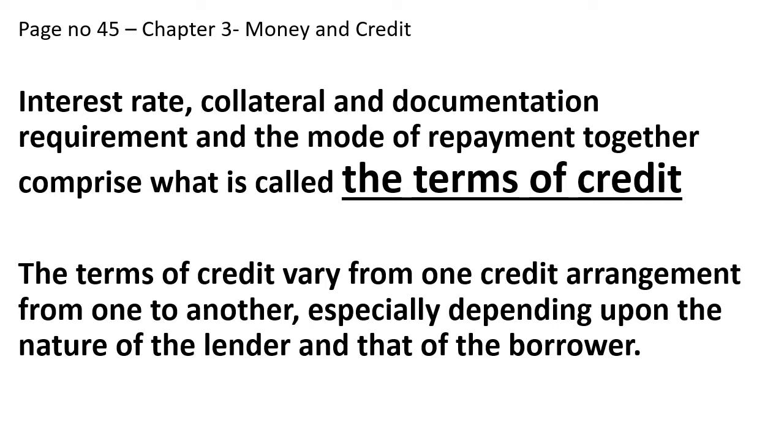Now let us try to learn the terms of credit. Interest rate, collateral, that is something like an asset that is paid by the borrower to the lender to assure the lender that if the borrower is not repaying the money that he is taking as loan, then the lender can sell the collateral or the asset. Collateral will be an asset, so he can sell the collateral or asset and get its money back. That means that lender can get its money back. That is what is known as collateral.